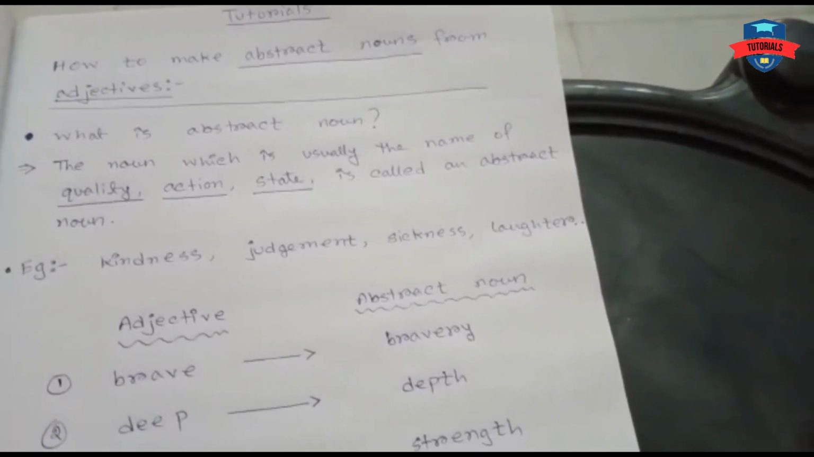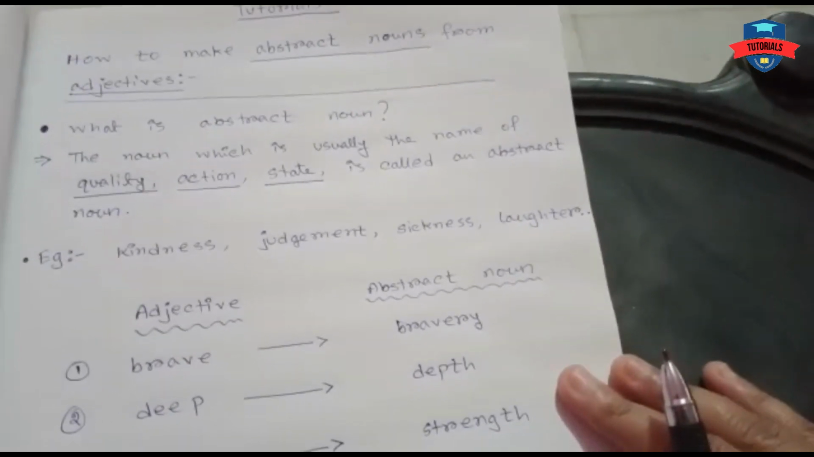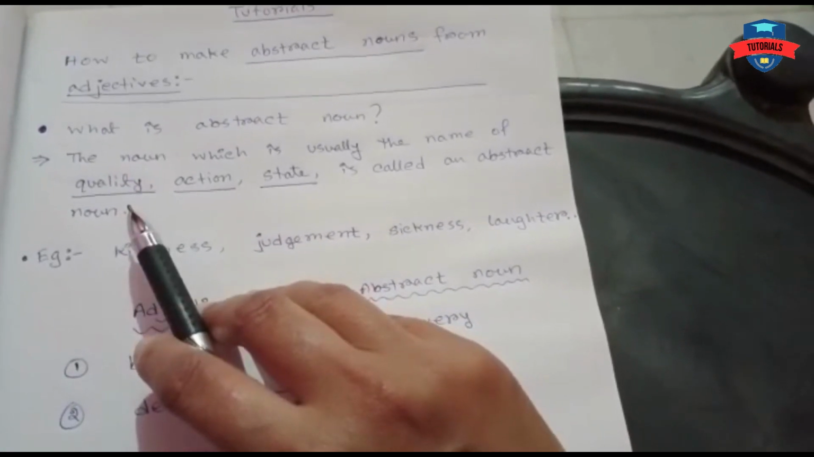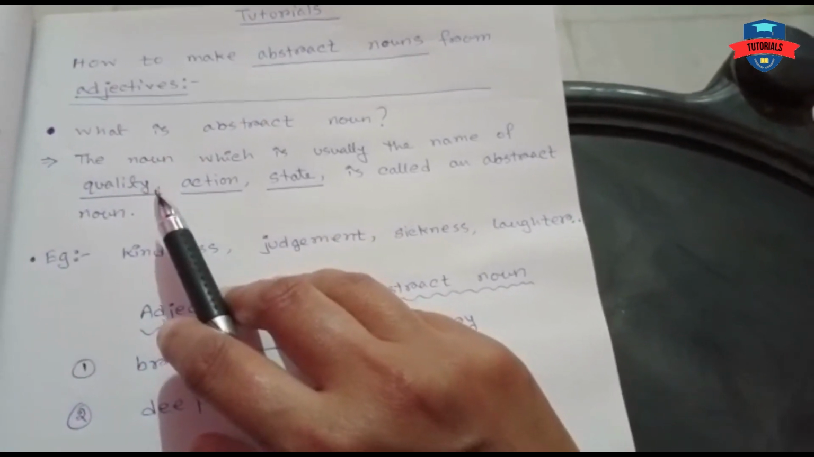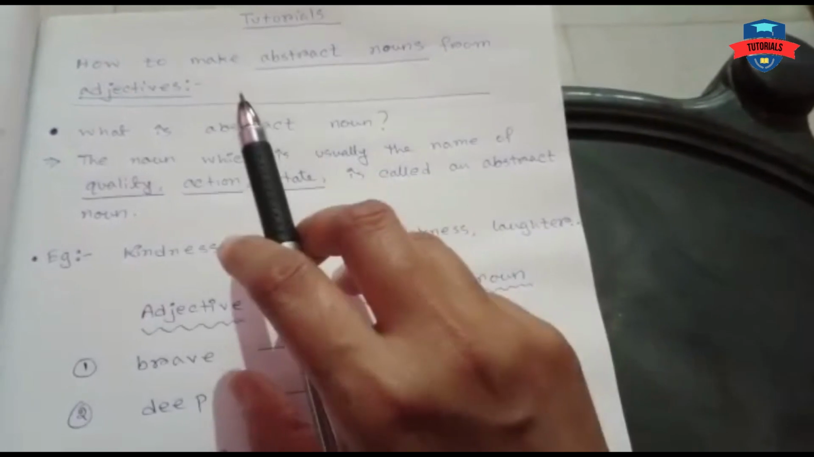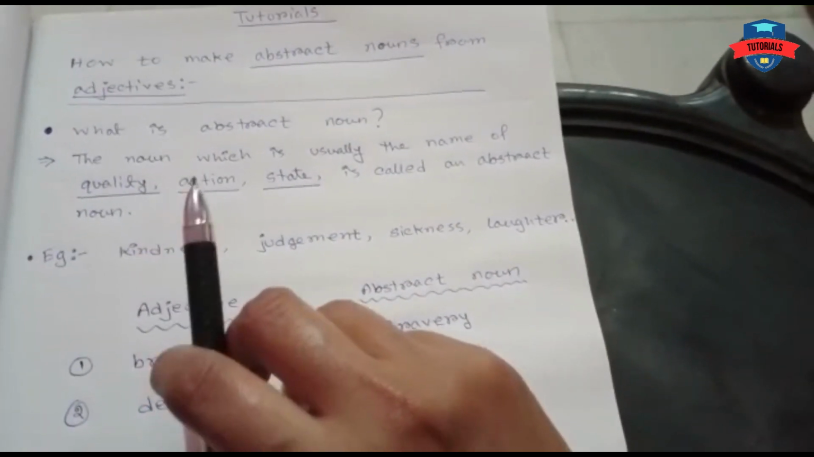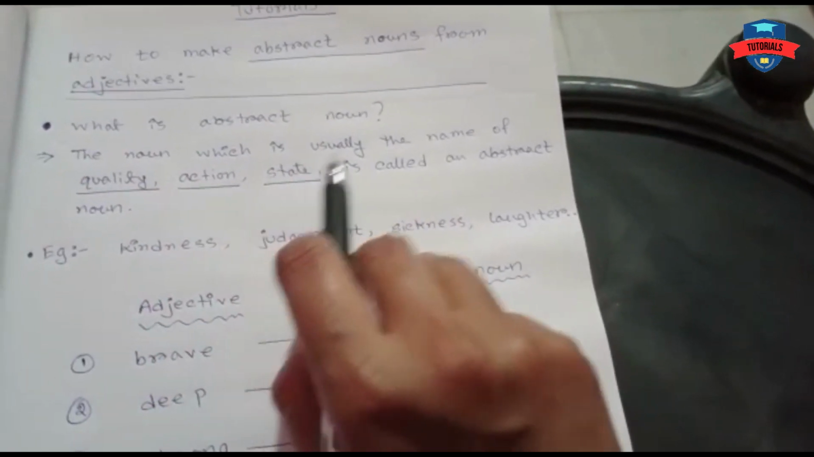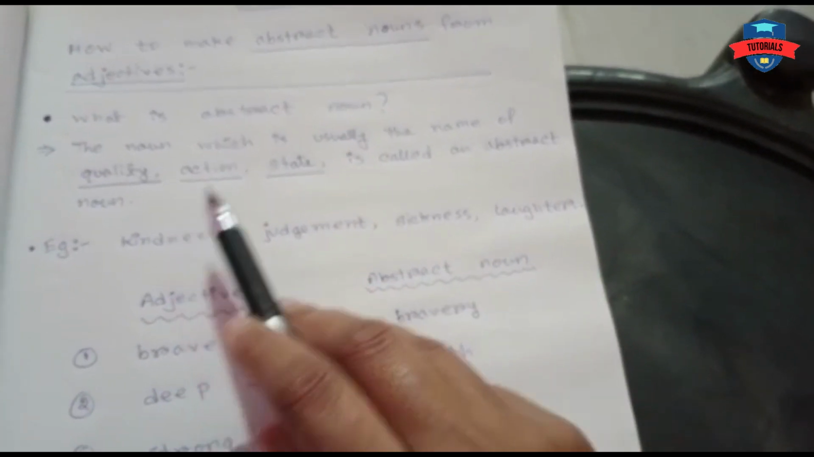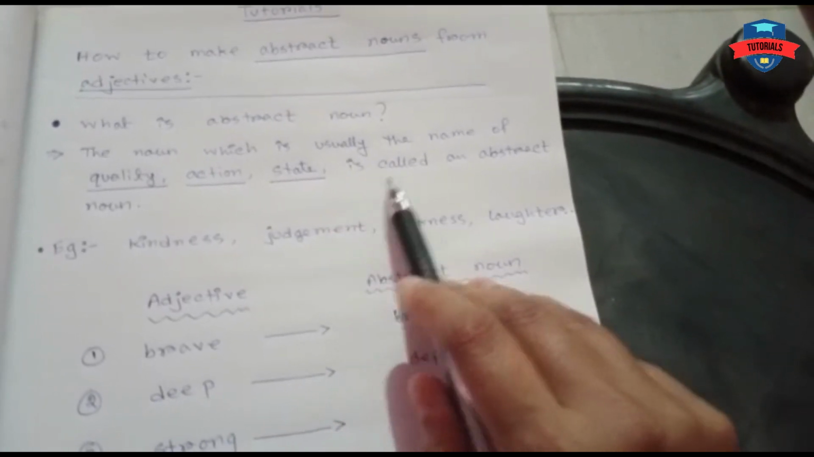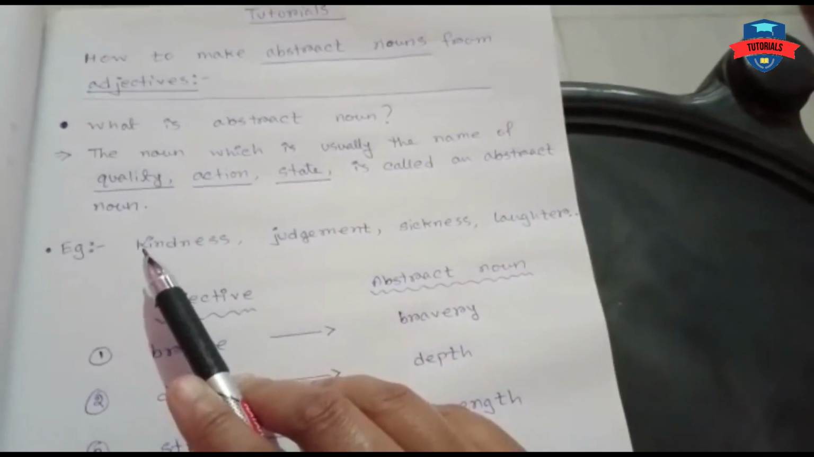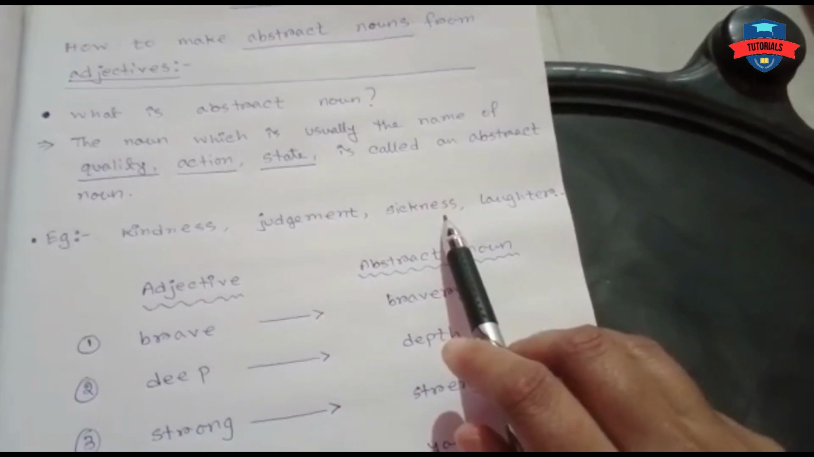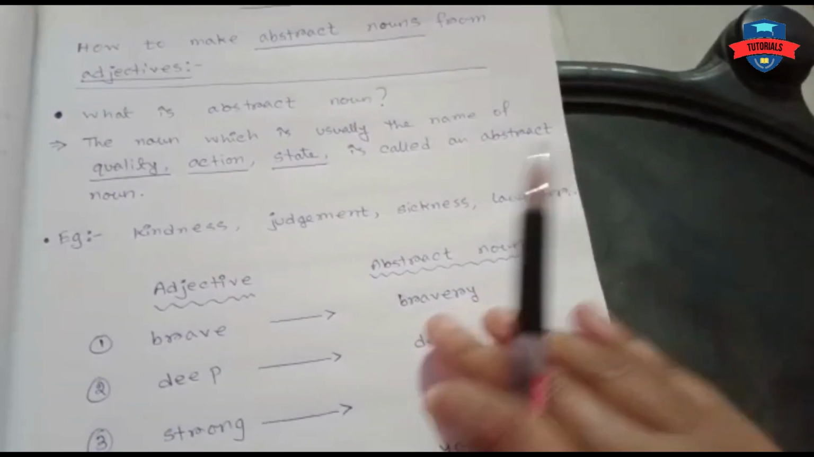Today's topic of discussion is how to make abstract nouns from adjectives. In my last video, I discussed the kinds of nouns: proper, common, collective and abstract. So today we will see what an abstract noun is. The noun which is usually the name of a quality, action or state is called an abstract noun. Examples: kindness, judgment, sickness, laughter, and so on.